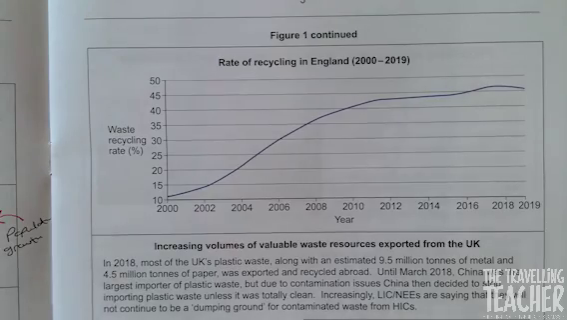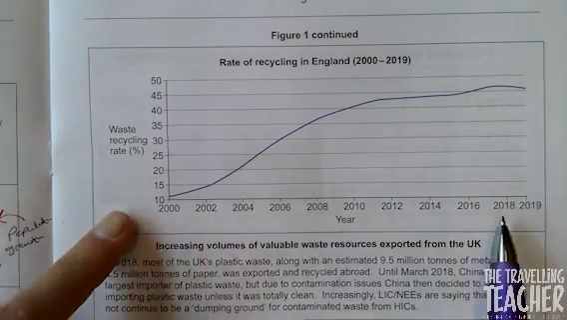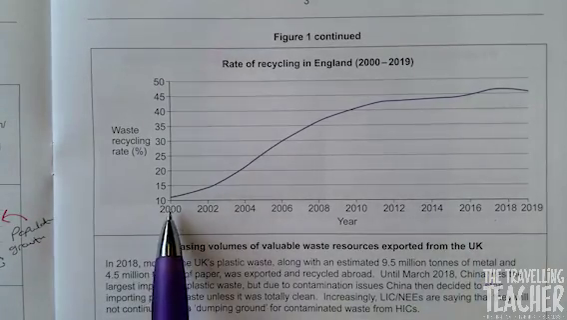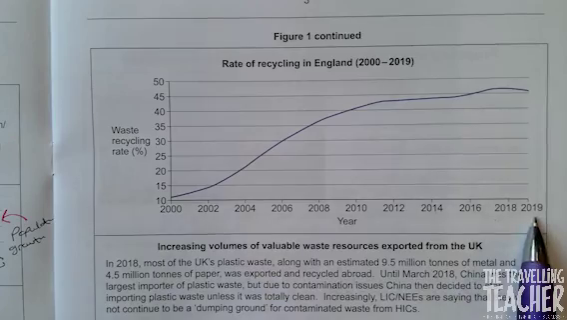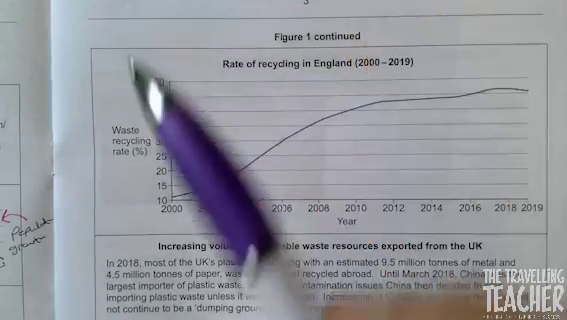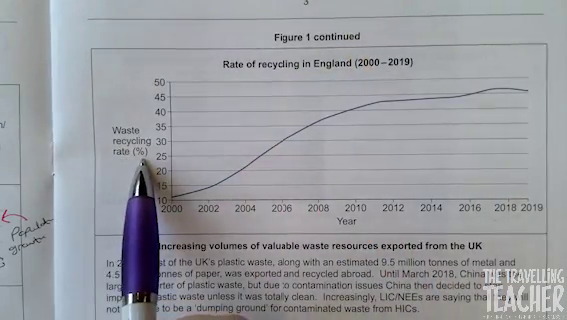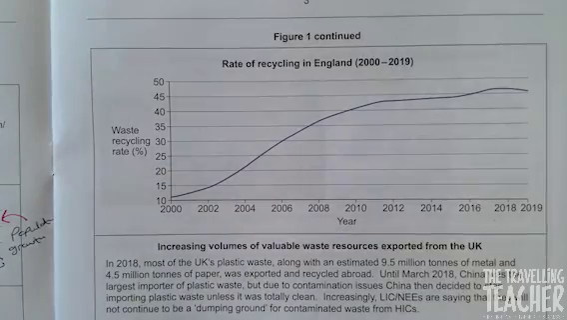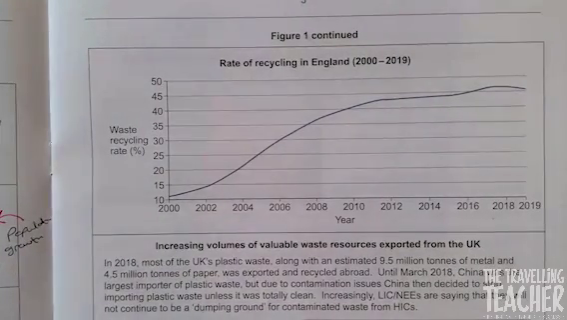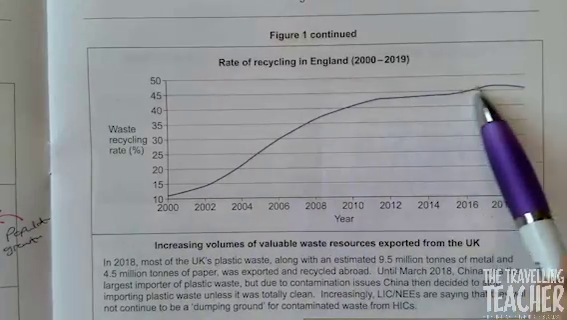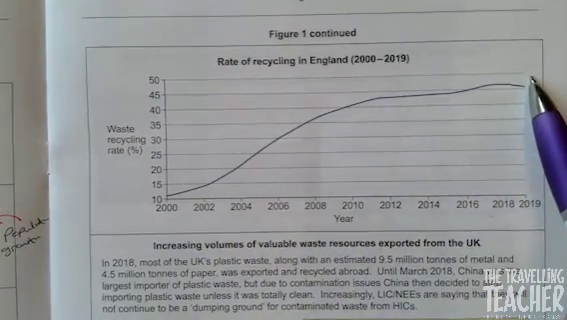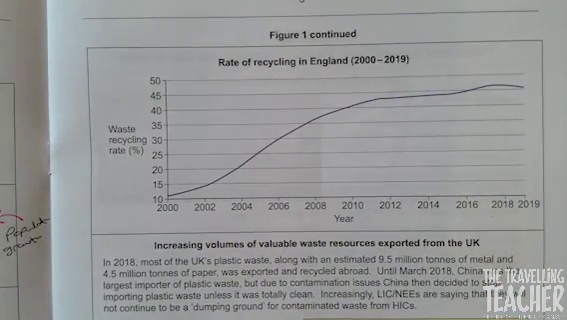Right, moving straight on. So we're now looking at the rate of recycling in England shown by our line graph. So when we get a line graph, first thing we do, look at both axes. That shows me the years from 2000 to 2019. And up the side here, we've got waste recycling rate percentage. Just like we did with our first graph, let's look at the overall trend. It's increasing. But I would break this down a little bit further.